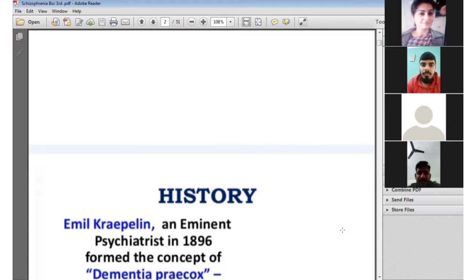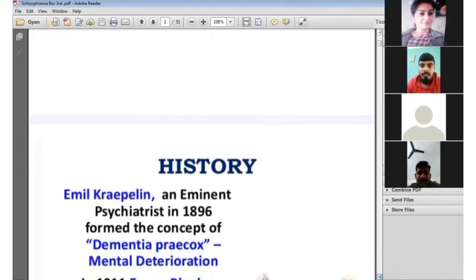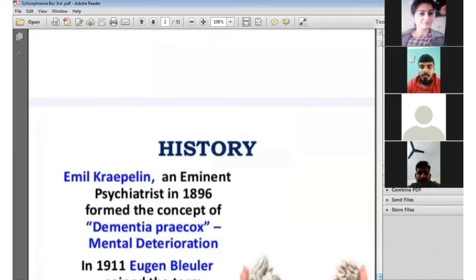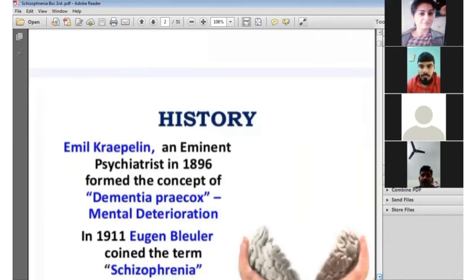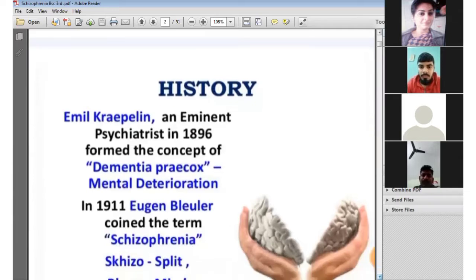Kraepelin, an eminent psychiatrist, in 1896 formed the concept of dementia praecox, mental deterioration. In 1911, Eugen Bleuler coined the term schizophrenia. The word schizophrenia is divided into two: schizo means split and phrenia means mind, meaning splitting of the mind.